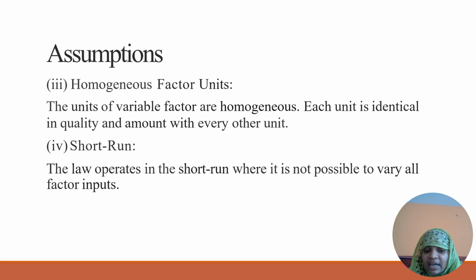So here the fourth assumption is the short run. This law of variable proportions theory is only applicable in the short run, because in the short run, of the factors of production only one is fixed and the rest of them will be variable. In the long run, all the inputs might be variable. Land is also a variable factor. But under this law, the theory focuses on the short run, where one is fixed and the rest are variable.